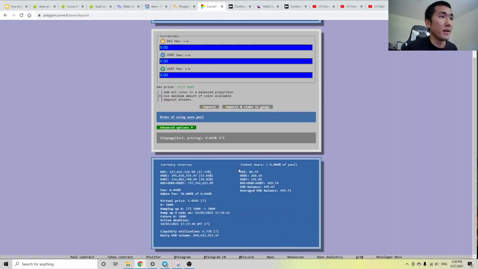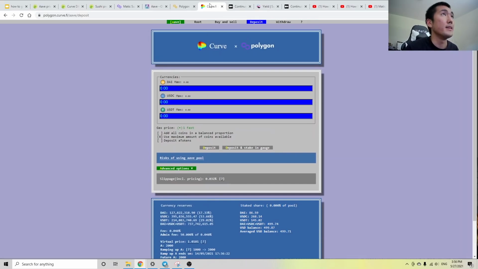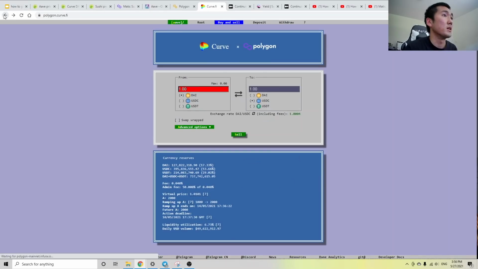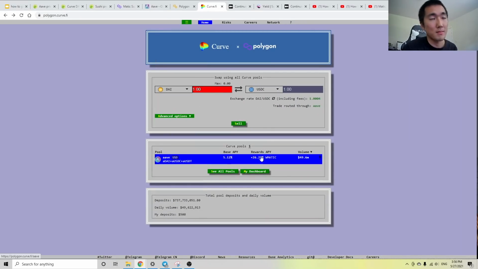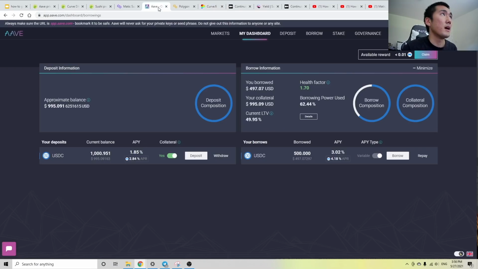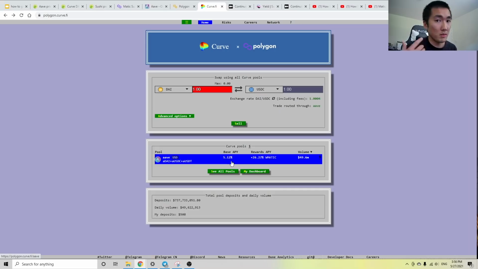So now my assets are in Curve, and like I mentioned earlier, it's earning me 5% paid in USDC and 26% paid in Matic. So if you think about it, on a high level, I have $1,000, which I put into Aave, which is earning me yield. I'm borrowing $500, which is also earning me yield. And with those $500, I'm putting that into Curve, which is earning me yield, right?